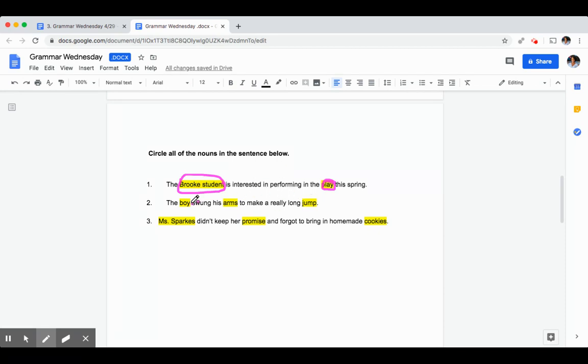For number 2, it says the boy swung his arms to make a really long jump. The nouns here are boy, arms, and jump. For number 3, it says Miss Sparks didn't keep her promise and forgot to bring in homemade cookies. The nouns here are Miss Sparks, promise, and cookies.